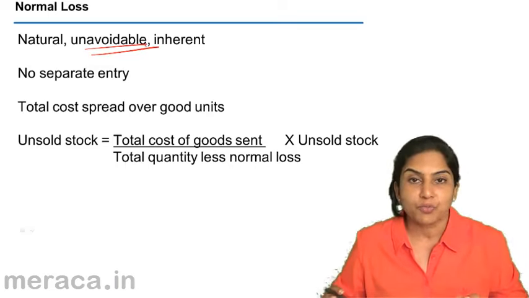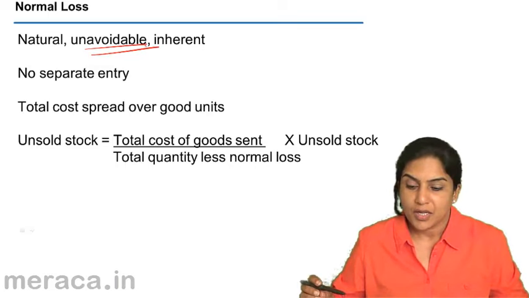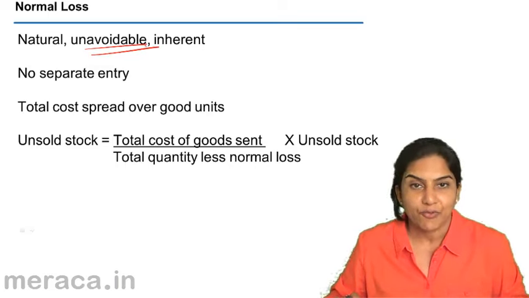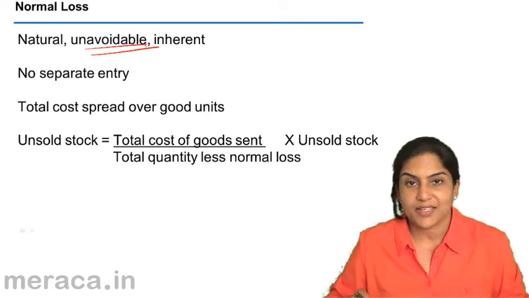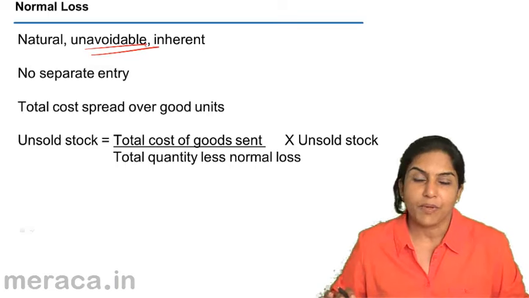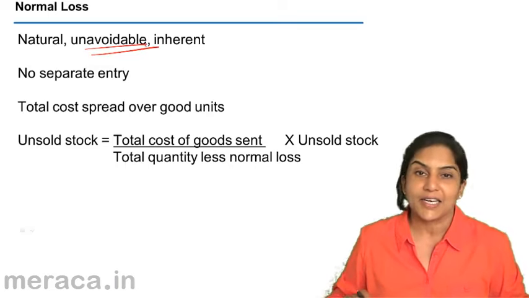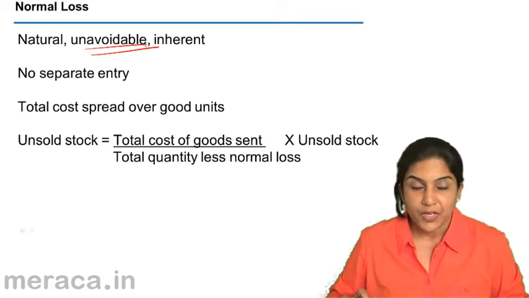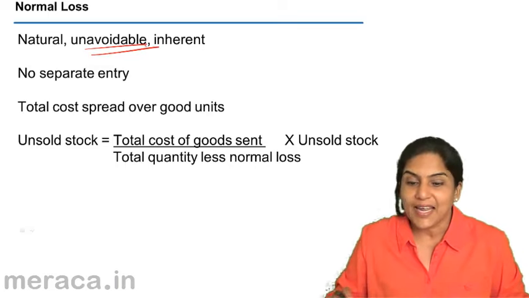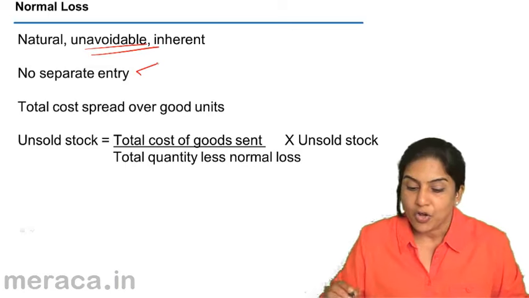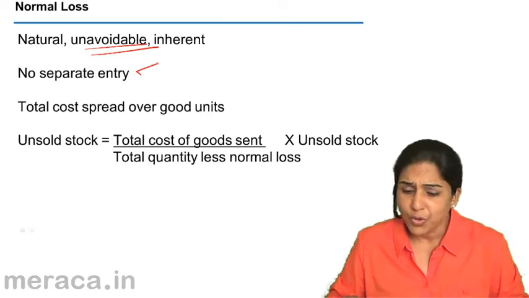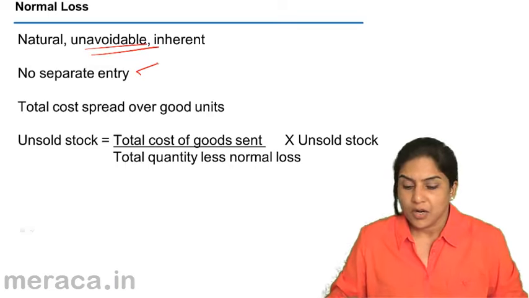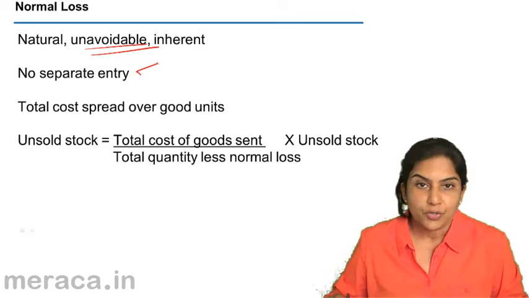Some things, when they are moved, there will be some loss due to all the handling which takes place. If that is the case, it is considered a normal loss, and the treatment is slightly different from that we consider for abnormal loss. We do not in fact pass any entry in case of a normal loss. What do we do? We take the total cost and spread it over the good units.